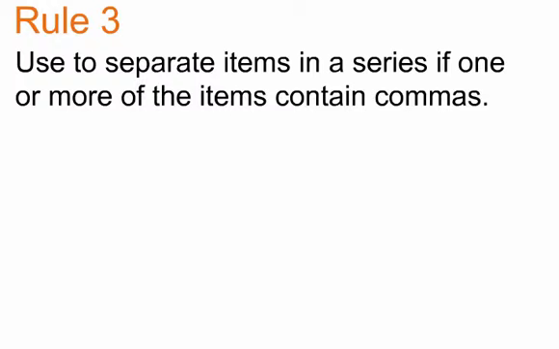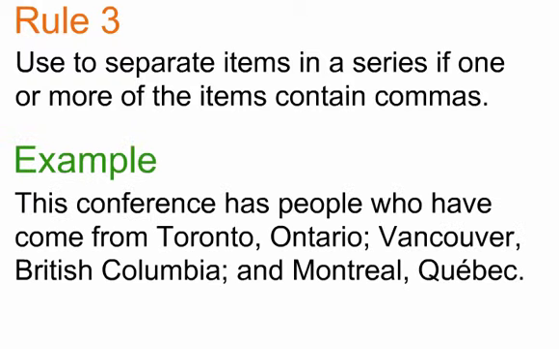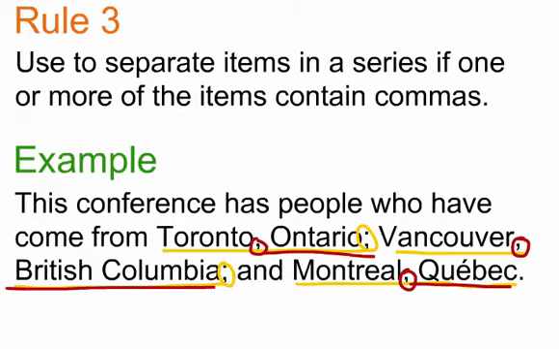Rule 3. Use a semicolon to separate items in a series if one or more of the items contain commas. This often occurs when listing locations, names, dates, and descriptions. Here's an example. This conference has many people who have come from Toronto, Ontario; Vancouver, British Columbia; and Montreal, Quebec. The semicolons in this sentence allow you to list the cities while using commas to describe which province they are from. If you were to use commas instead of semicolons in this sentence, it would sound like people are coming from Toronto, Vancouver, Montreal, Ontario, British Columbia, and Quebec, which is 6 places instead of just Toronto, Vancouver, and Montreal.